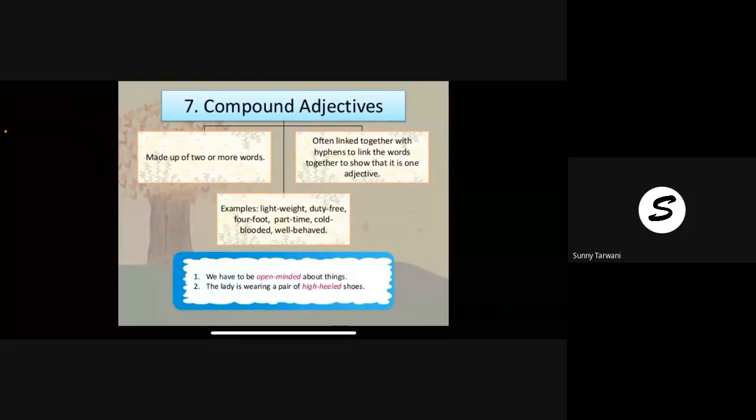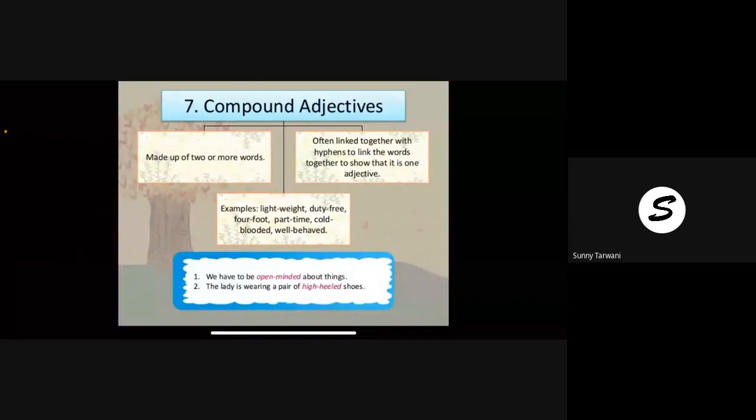So compound adjectives are not there in your textbook, but you can learn it. When two adjectives are used together, they are linked together. See, the hyphen is there in between. In lightweight you can see that hyphen in between. It is called a hyphen. Duty-free, four-foot, part-time, cold-blooded, well-behaved. So two adjectives are used with a hyphen, and it is used as a whole.